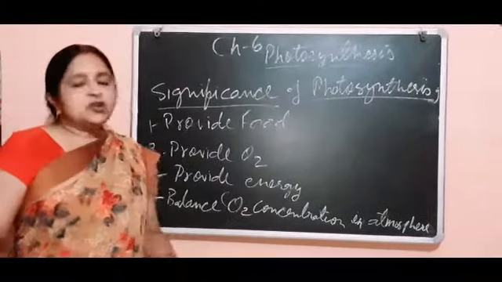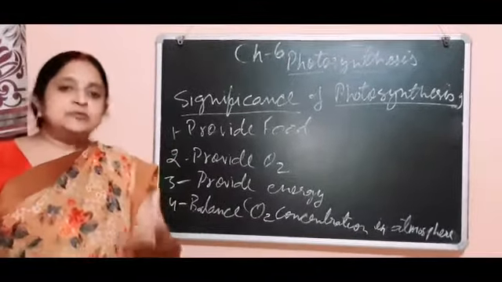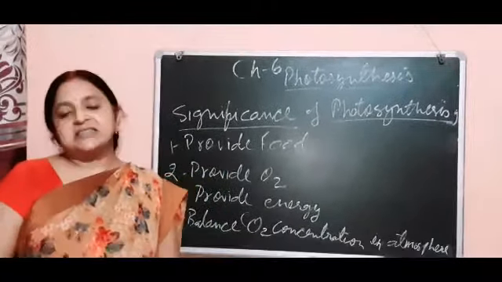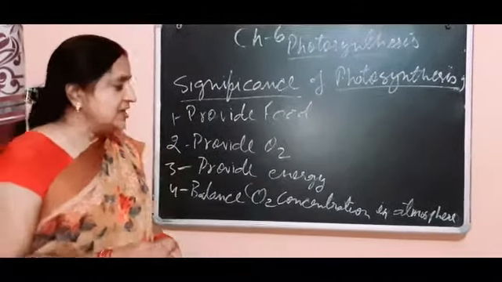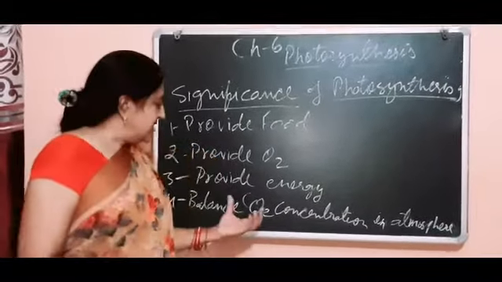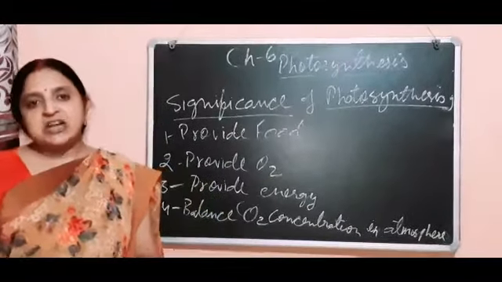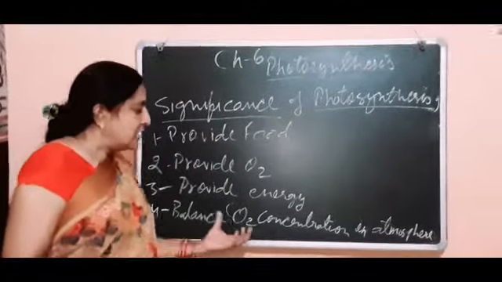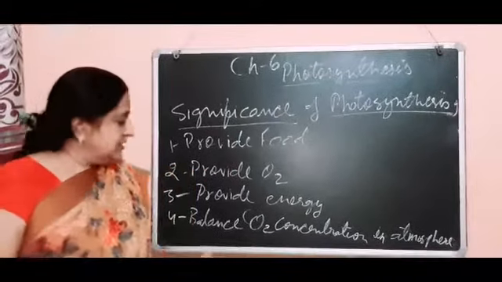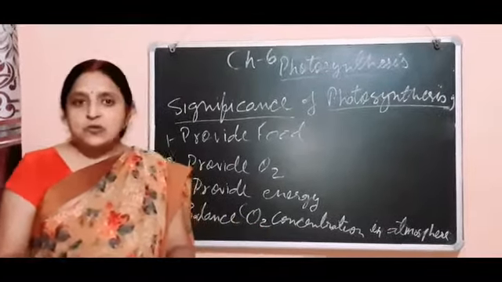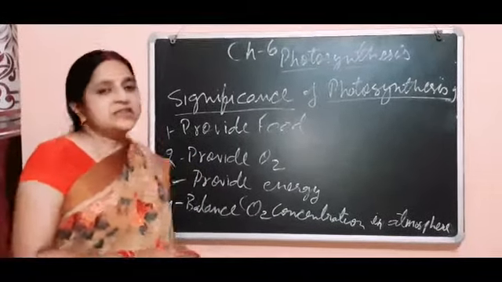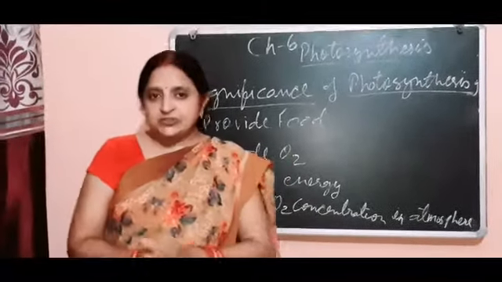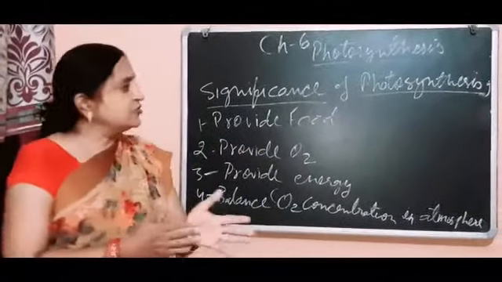Third, because of the process of photosynthesis, it absorbs carbon dioxide from the atmosphere, and in this way it also balances the concentration of carbon dioxide in the atmosphere. We all know that carbon dioxide is a very harmful gas for human beings and all the animals, so because of the plant, the concentration of CO2 becomes low, and in this way it balances the carbon dioxide concentration in the atmosphere. These are some significances of photosynthesis.